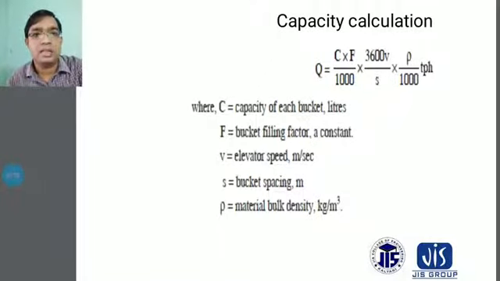S is the bucket spacing in meters. And rho equals the material bulk density in kg per meter cube, and that gives the TPH.